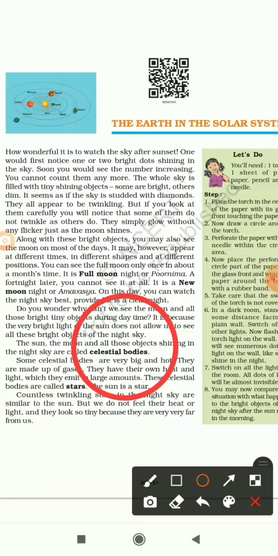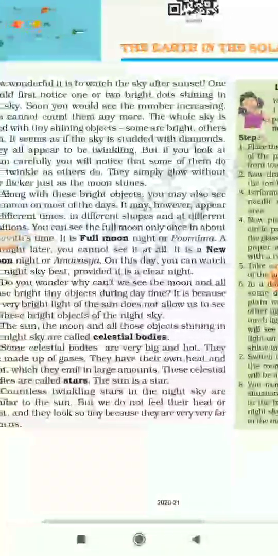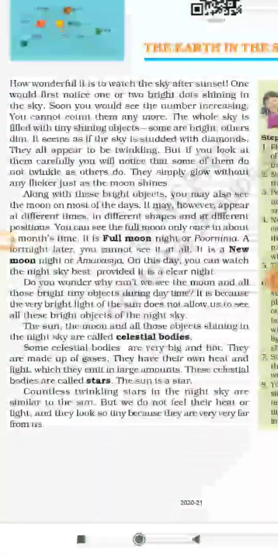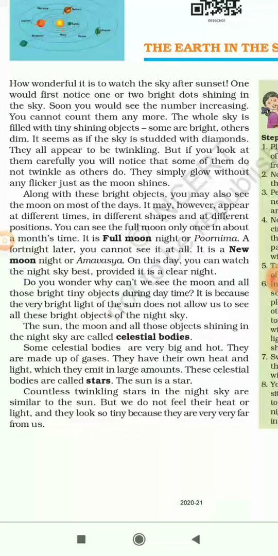We also talked about stars. What are stars? These stars are the celestial bodies which are very big and hot. They have their own heat and light, but they are very, very far away from the earth. That is why they appear so small to us.